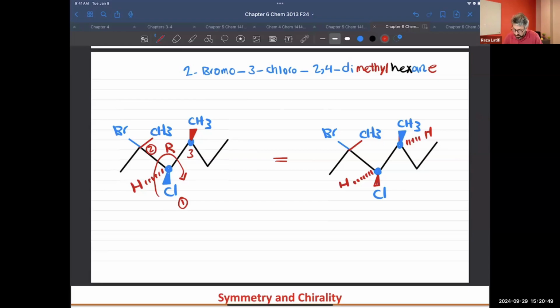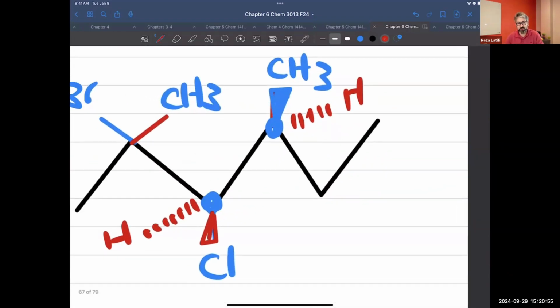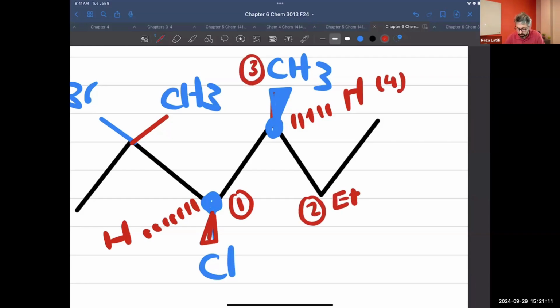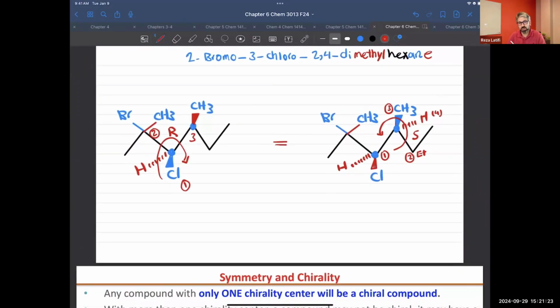Okay, next carbon. If I zoom on it, it's attached to methyl. Hydrogen is back of the plane, so that's very good news. And which one is going to be number 1? Number 1 will be this, because it's attached to chlorine. This is ethyl, it will be number 2, and methyl will be number 3, and hydrogen, of course, number 4. Okay, follow the numbers. If you follow the numbers, this is going to be counterclockwise. So this is going to be S. So for the third carbon, we got R, and for the fourth carbon, we got S configuration.